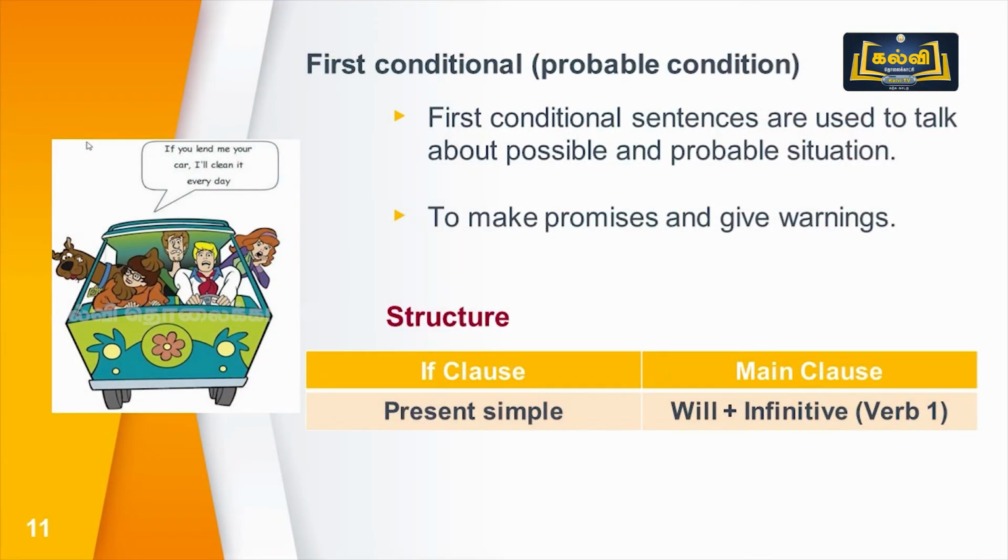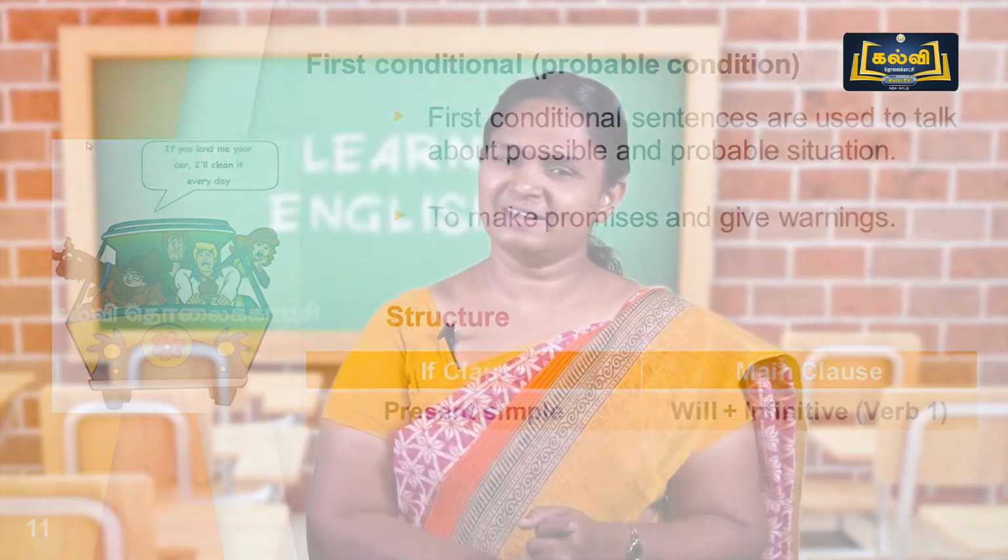First conditional sentences are also used to make promises and give warnings. When children are innocent, when they play with fire, the mother would say, if you touch the fire, it will hurt you. This is a warning.